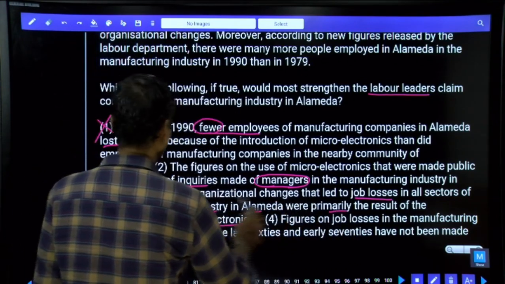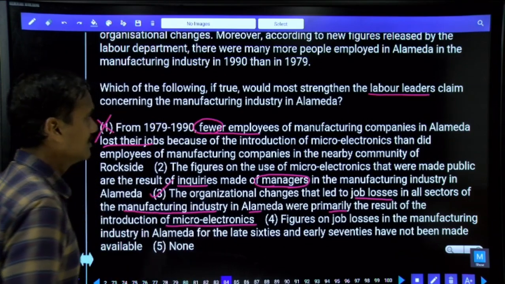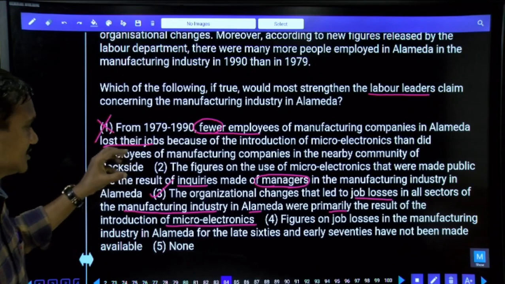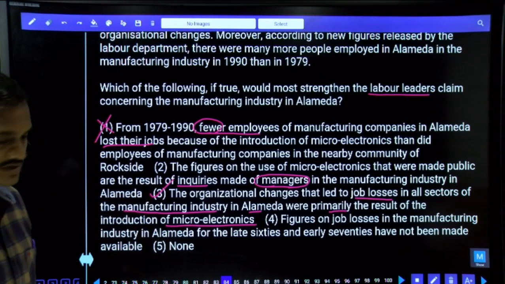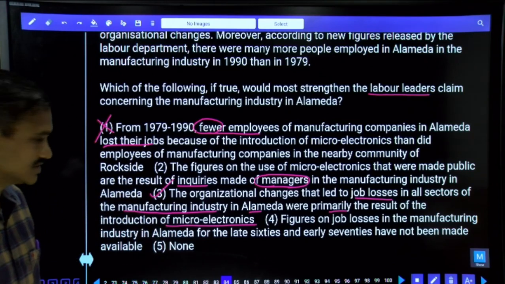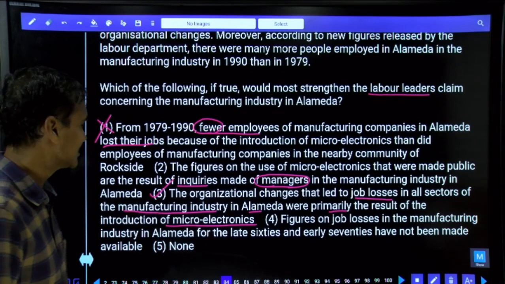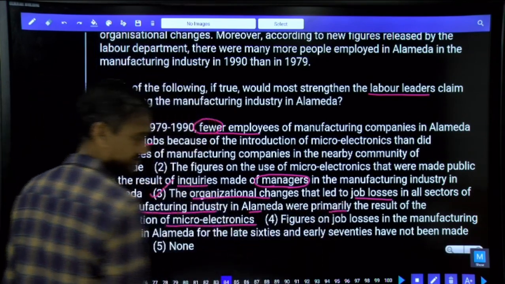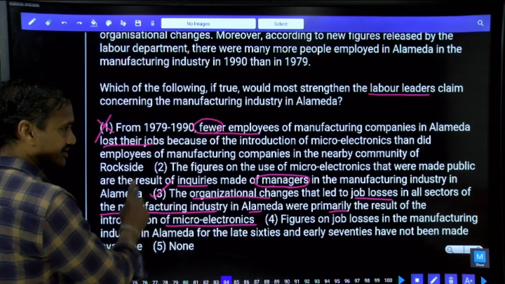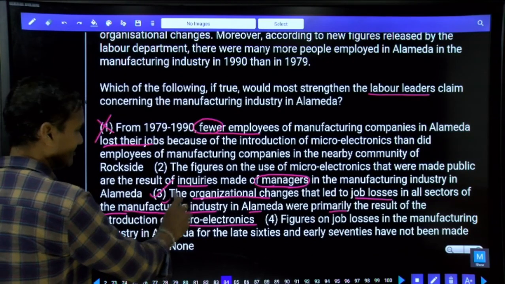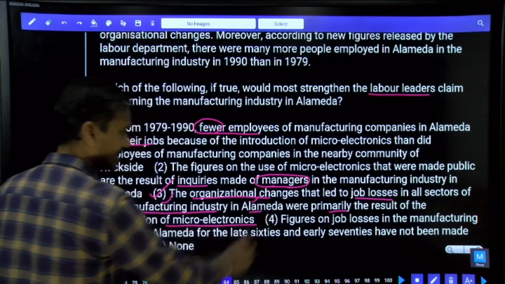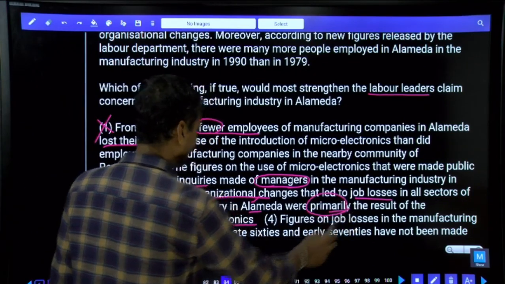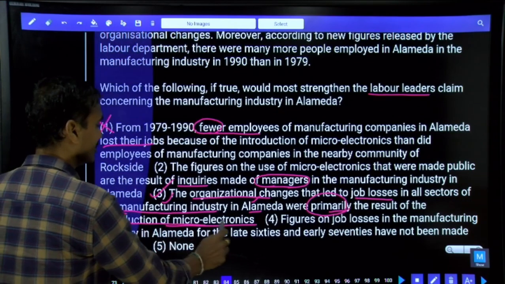It is directly reflecting the above cause. What is the claim made by these labor leaders? Just because of the introduction of these microelectronics, more and more people have lost their jobs. Here it is also clearly stated that organizational changes led to job losses across all sectors, in the manufacturing industry, primarily because of what? Primarily because of the introduction of microelectronics.